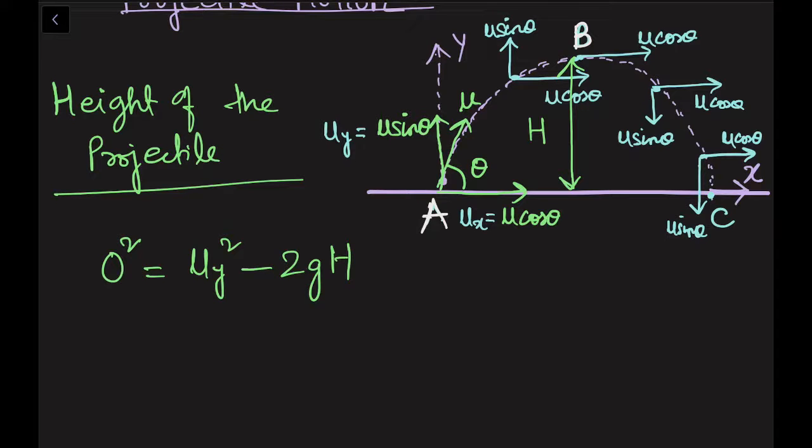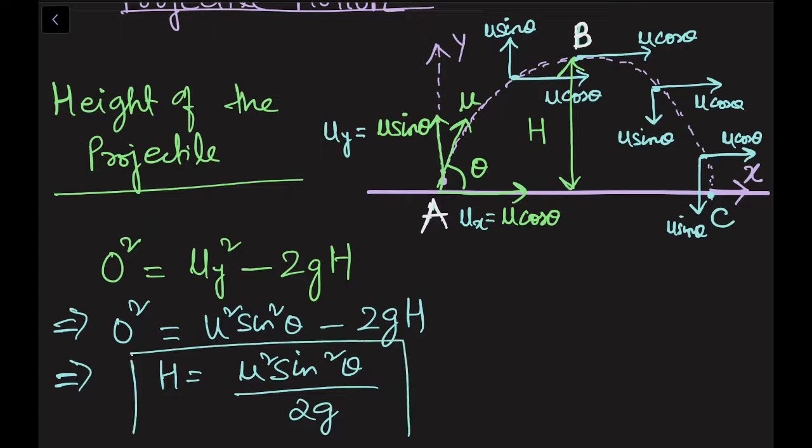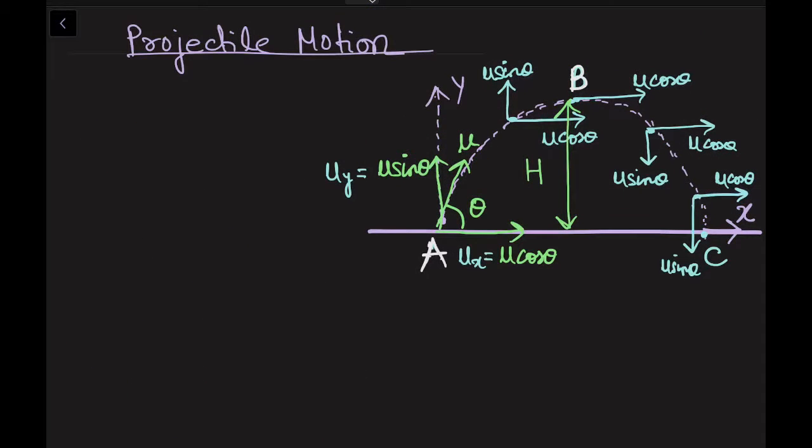Now I can substitute the expression of uy. It is u square sin square theta minus 2gh. So if you do this calculation, you will get h is equal to u square sin square theta by 2g. So this is the maximum height which your projectile can reach. Similarly, we can calculate the range of the projectile. Range means how much distance is covered in the horizontal direction. AC is your range.